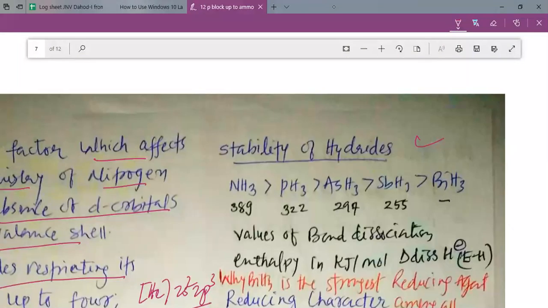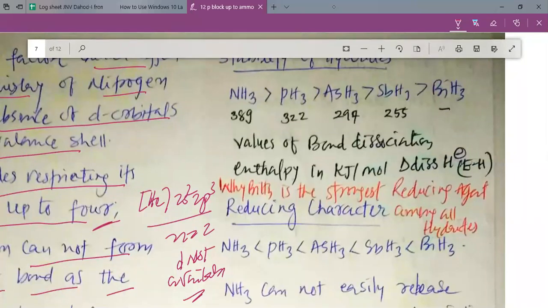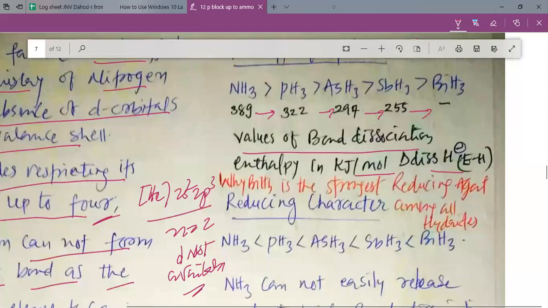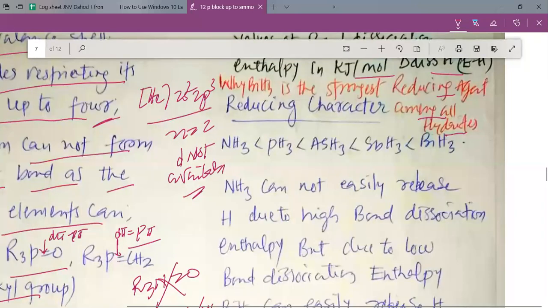First, we will study the stability of hydrides. You can see that as you go down the group, the stability of hydride decreases. This is what we can understand by looking into the values of bond dissociation enthalpy in kilojoule per mole. As you go from NH3 to PH3, the value of bond dissociation enthalpy keeps on decreasing, and that is why the stability of the hydride decreases from NH3 to PH3, PH3 to AsH3, and AsH3 to SbH3. So why is BiH3 the strongest reducing agent among all the hydrides? This is the question. Why is BiH3 the strongest reducing agent among all the hydrides?